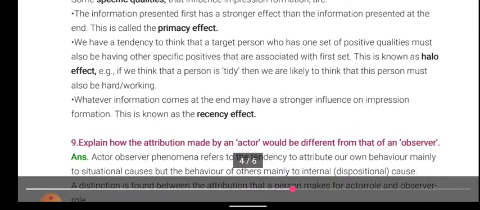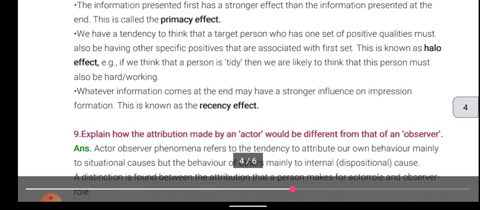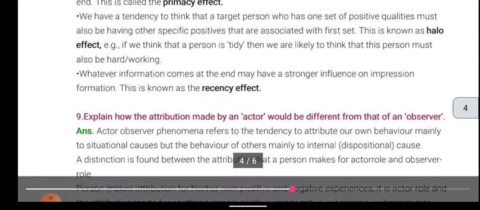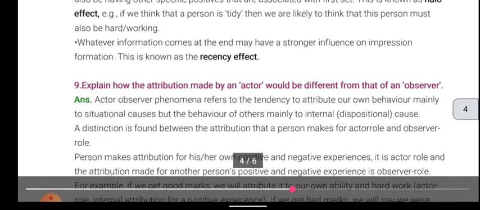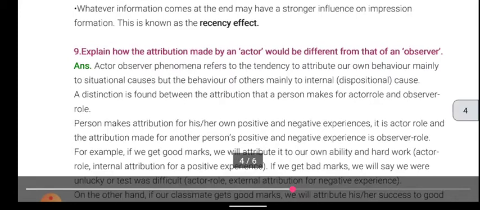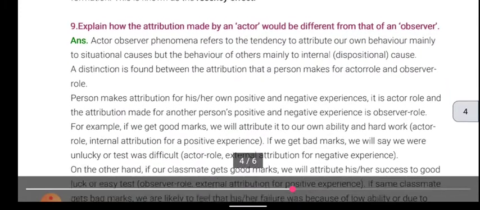We have a tendency to think that a target person who has one set of positive qualities must also have other specific positive qualities that are associated with the first set. This is known as the halo effect. Example, if we think that a person is tidy, then we are likely to think this person must also be hardworking. Whatever information comes at the end may have a stronger influence on impression formation. This is known as the recency effect.